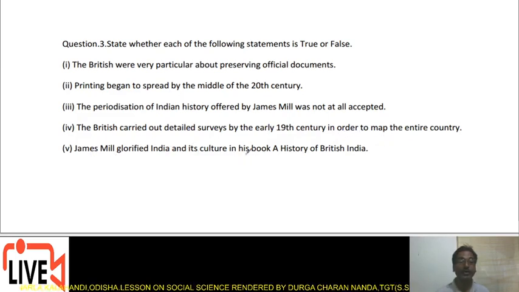James Mill glorified India and its culture in his book A History of British India. Whether these statements are right or wrong, if they are true, you put a tick mark, and if it is wrong, you put a cross mark.